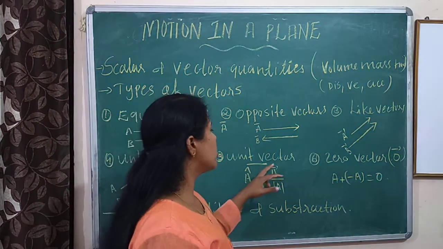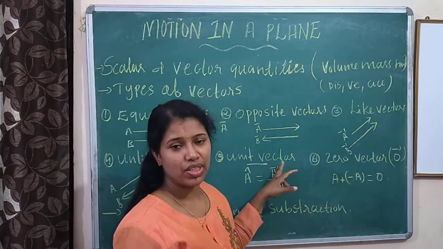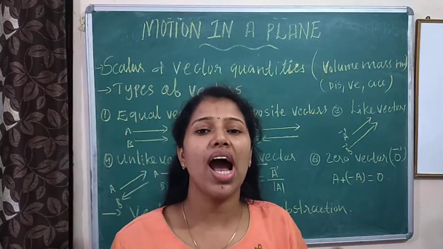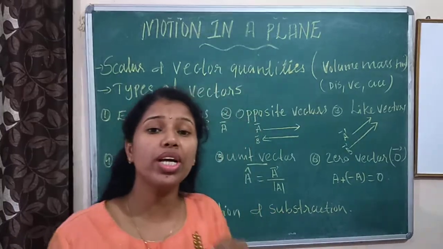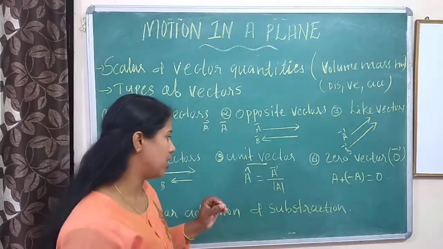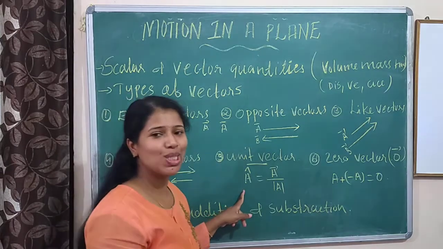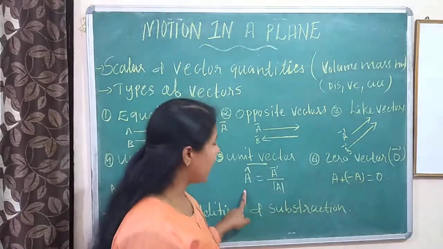Next category is unit vector. Unit vector means unit magnitude and the same direction. It is denoted by the letter A cap.